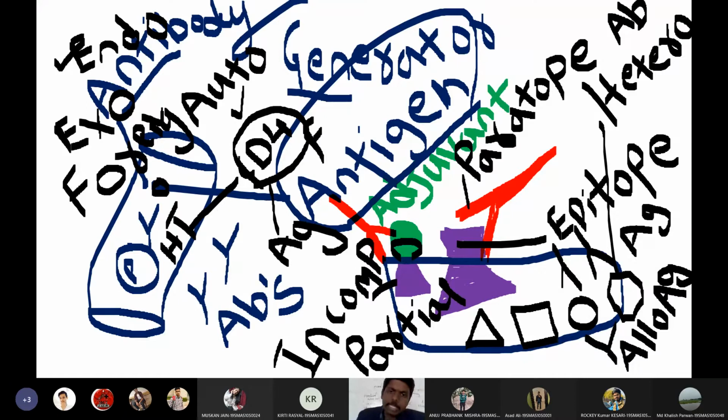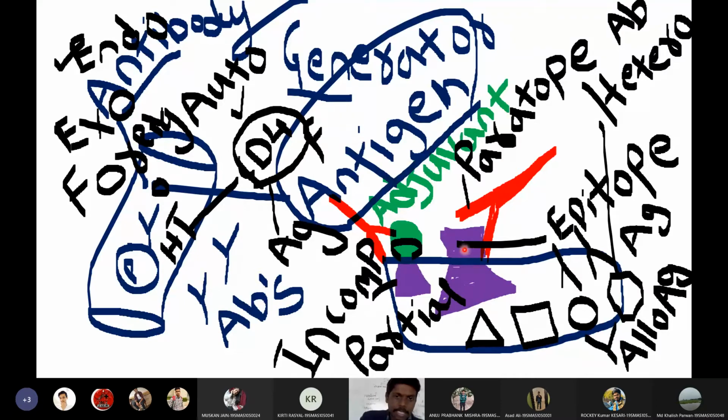So the substances that will trigger the immune system to produce antibodies are called antigens, or to be precise, antigen full name is antibody generators. So these are the substances that will induce our immune system to generate antibodies, particularly the B cells. Such kind of substances are called antigens. Then I discussed about different types of antigens. Then I discussed about the structure of antigen.